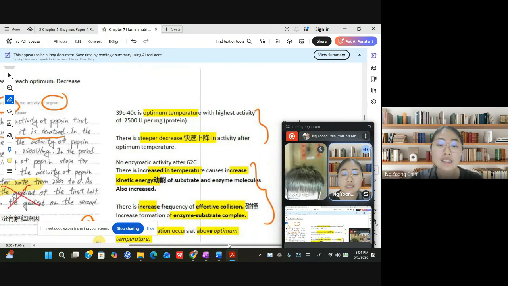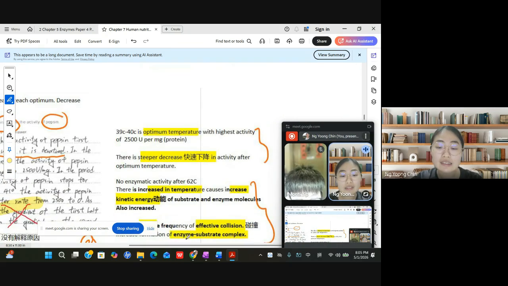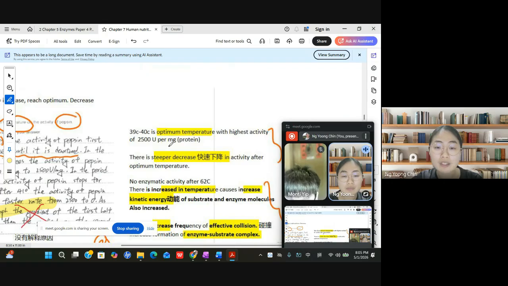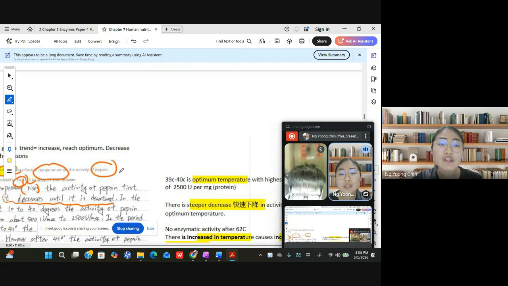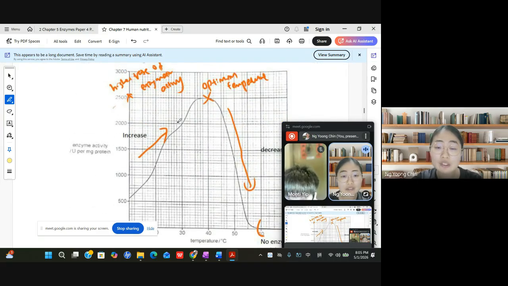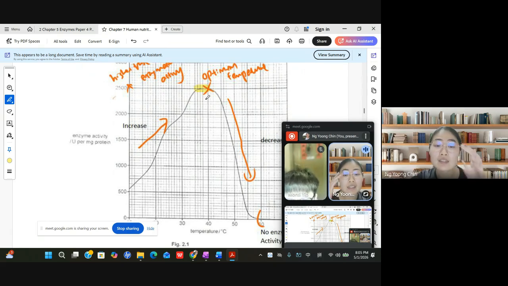Whenever you look at this curve, you should know what the optimum is. So you can say that 39 to 40 degrees Celsius is the optimum temperature, with the highest enzyme activity of 2,500 U per mg protein. Whenever you describe this graph, identify which spot is the optimum, then the increasing trend, and the decreasing trend.